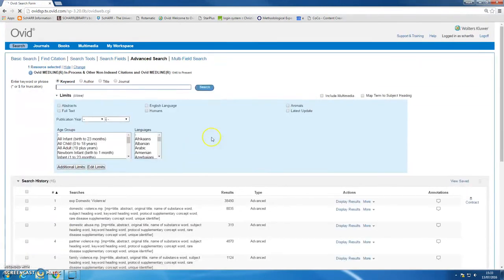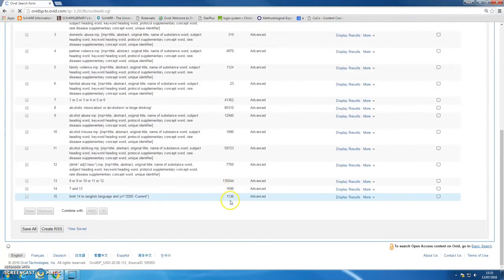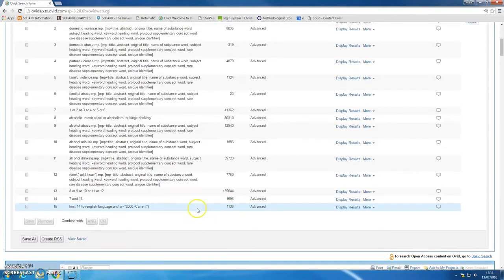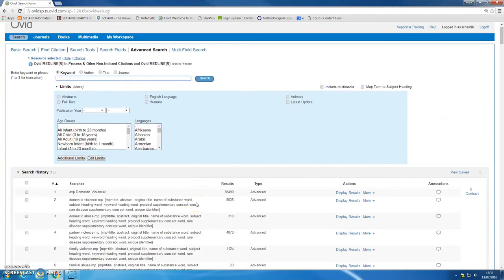Let's see what that does to the number of results. So that's brought it down by about 500. You probably want to keep going, apply some more limits, and the additional limits are good for that purpose because